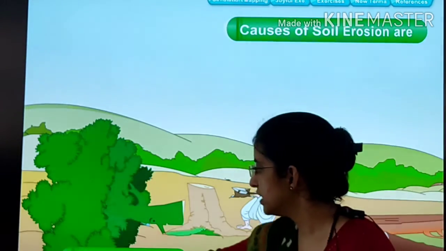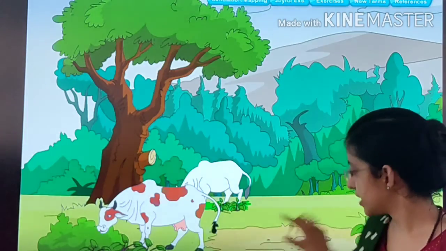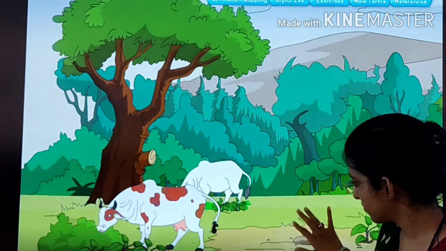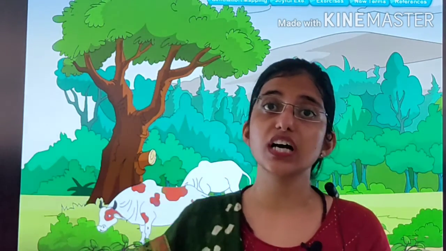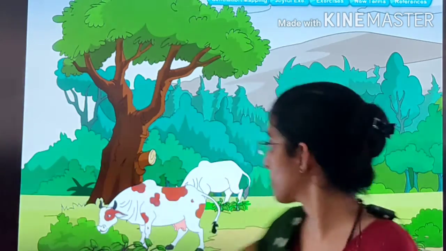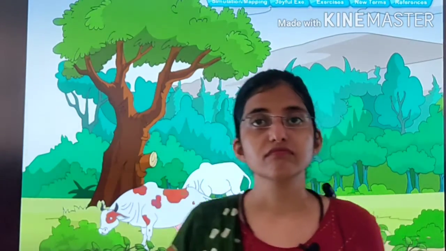Let's see what's next. Overgrazing, children. Overgrazing also causes soil erosion, because when the cattle are grazing, what are they doing? They are eating the plants and trees, and plants and trees help in conservation of soil.